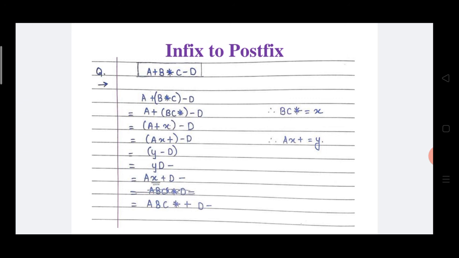Y means AX+, so instead of Y we write AX+ then D. What is X? X is BC*. Instead of X we write BC*, which gives ABC*+D-. This is the postfix conversion of the infix expression.